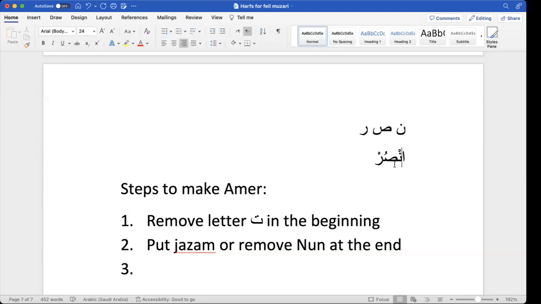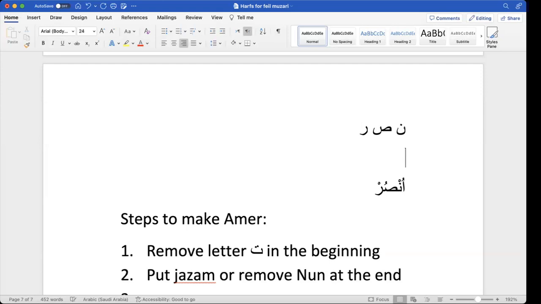So if the second last letter has dhamma, then it will always be dhamma. So what will be the harakah of the alif in this case? Dhamma. How will you pronounce it now? Unsur. Now this became a command. Earlier, I started from here.